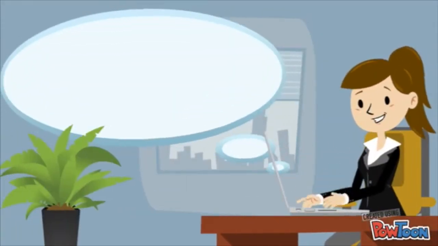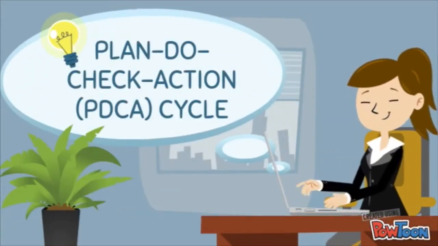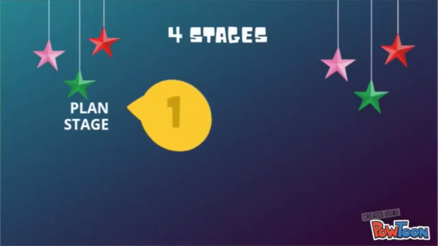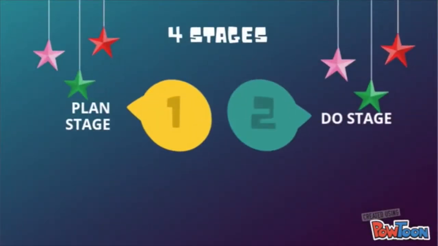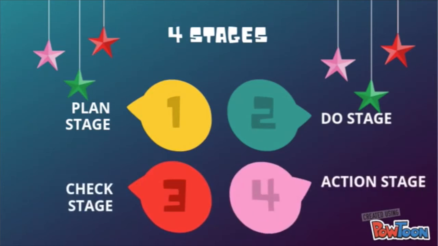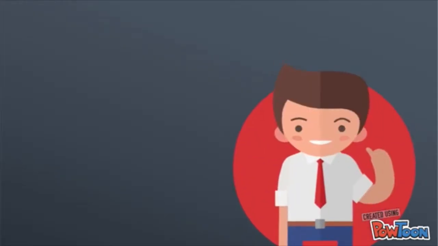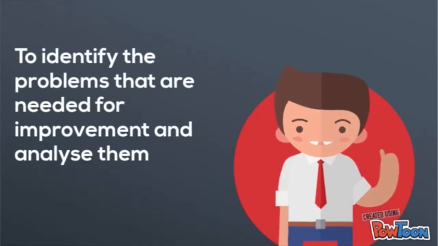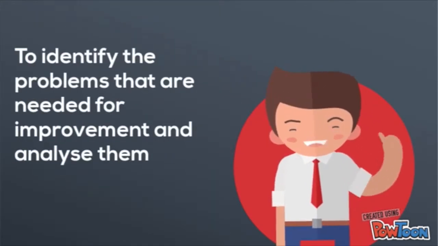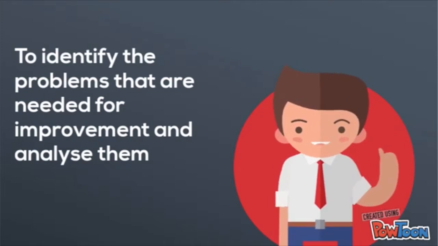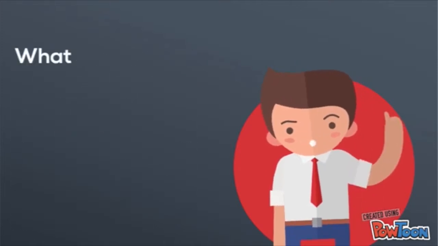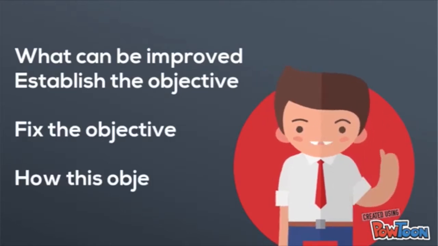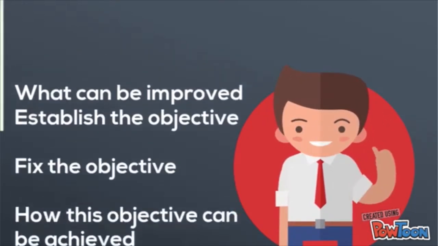In the making of continuous improvement, most of the companies adopted the plan-do-check-action cycle in order to solve the problem of the production. There are 4 stages involved: plan stage, do stage, check stage, and action stage. Plan stage. In this stage, employees try to identify the problems that are needed for improvement and analyze them. Thus, the employees can make a planning on what can be improved, fix the objective, and how this objective can be achieved.